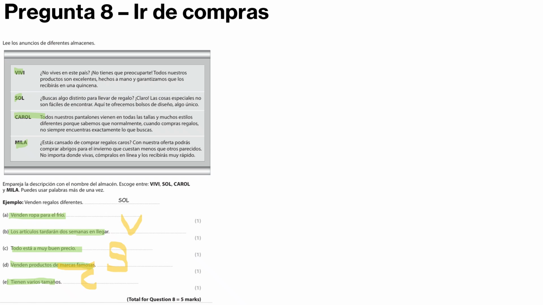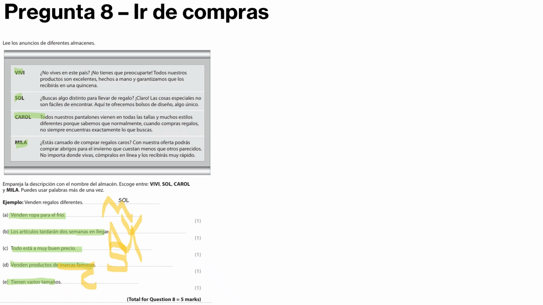Tired of buying expensive gifts? With our offer, you can buy winter coats. You can buy winter coats that cost less than similar ones. No matter where you live, buy them online and you'll receive them very quickly.